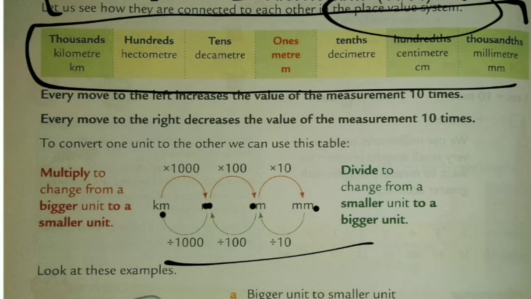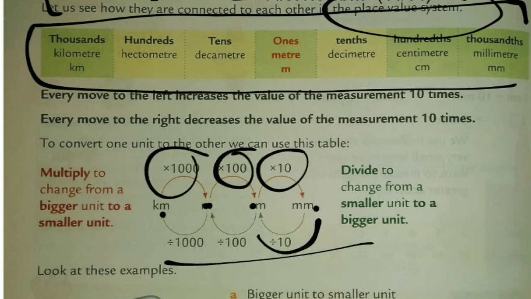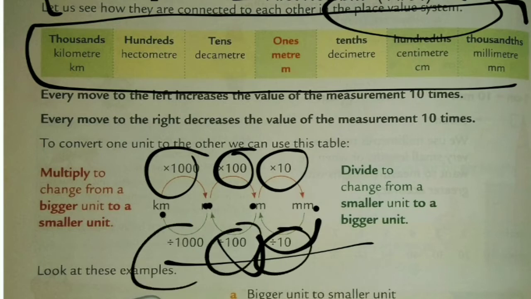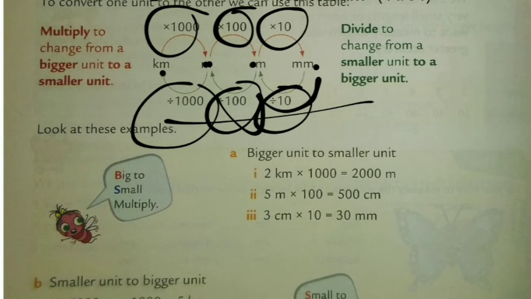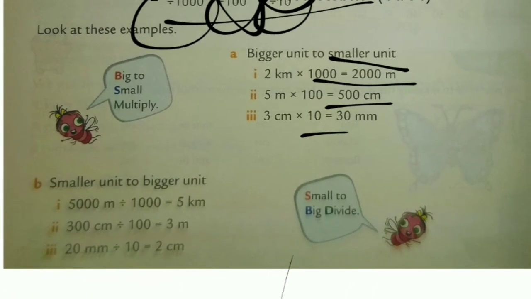When you go bigger to smaller you multiply, and when you go smaller to bigger we divide. Okay, a few questions here. 2 kilometer we have to convert to the smaller unit, so multiply by 1000, and in this one, smaller to bigger, divide by 1000.